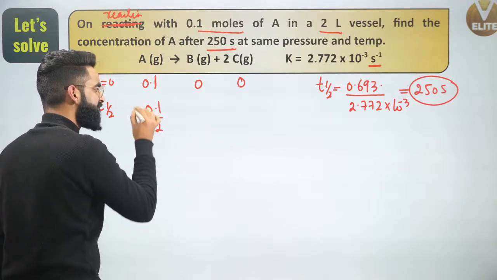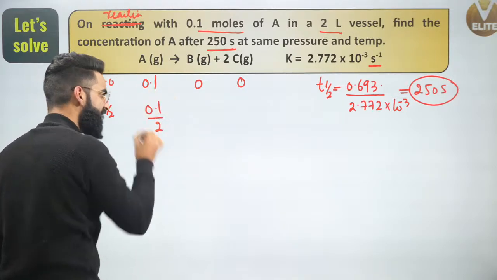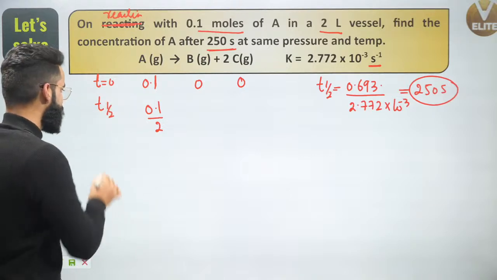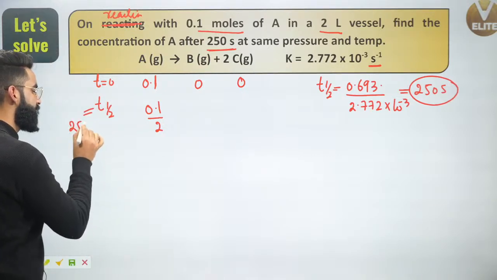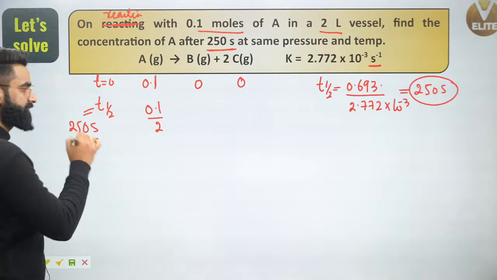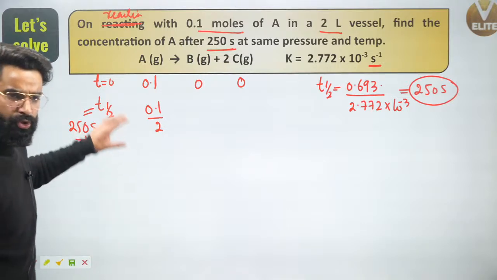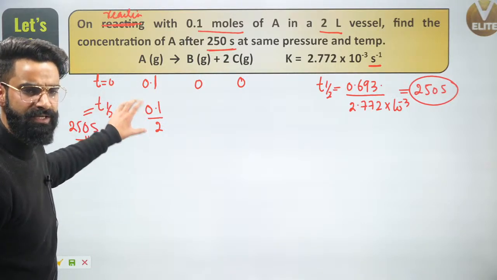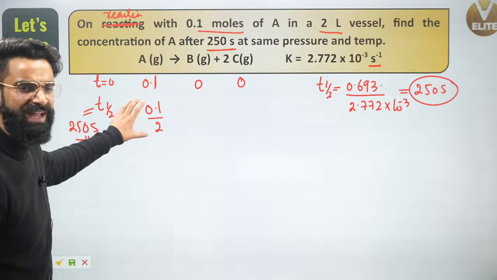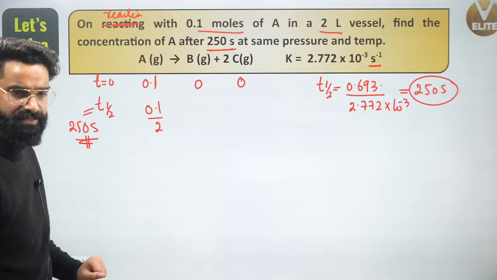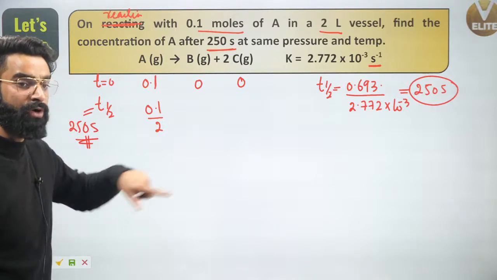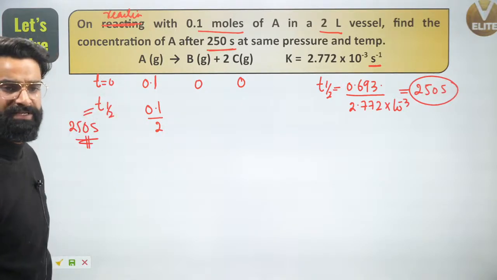These are the number of moles of reactant left at the half-life of the reaction, at 250 seconds. So you got the number of moles of reactant left at t equal to 250 seconds. I'm supposed to calculate the concentration of A left after 250 seconds.